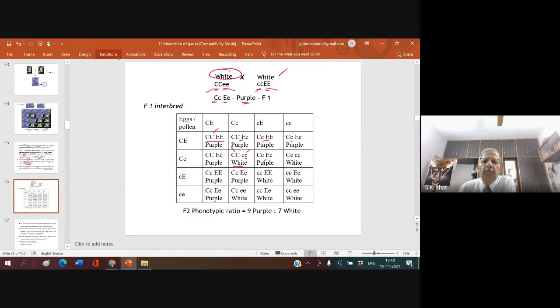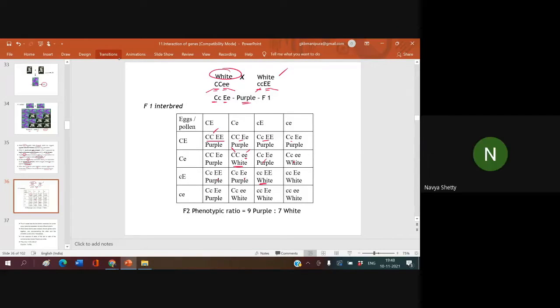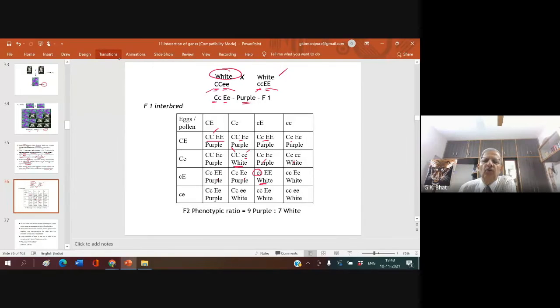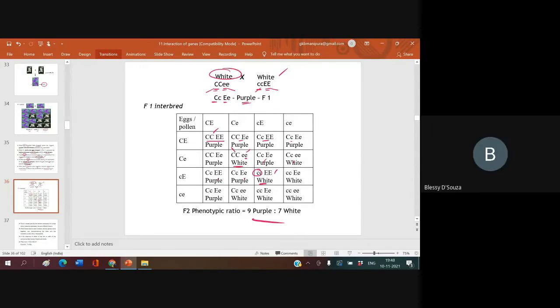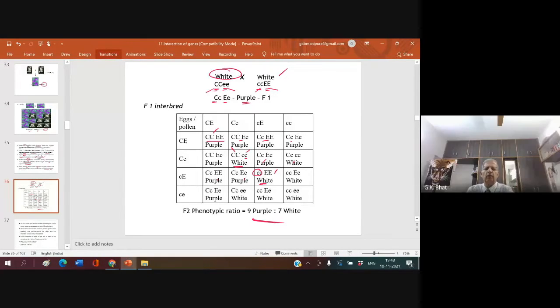Why white? C is recessive. Chromogen producing substance is not produced. Chromogen is not produced. Enzyme is there. So white. Understood? Clear? Yes, sir. We get the complementary ratio of 9:7.